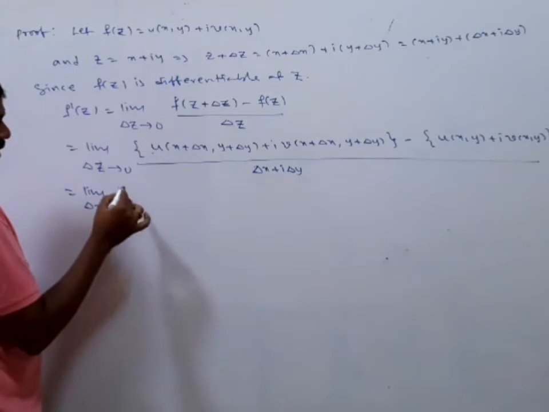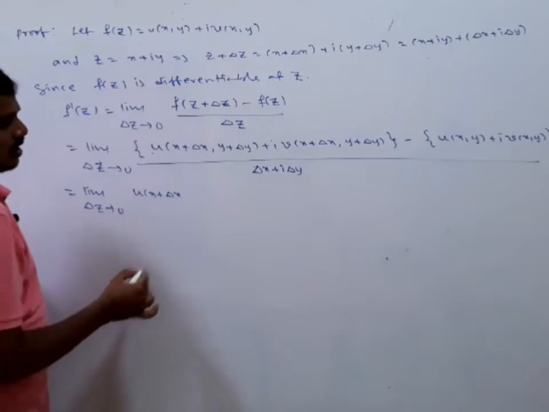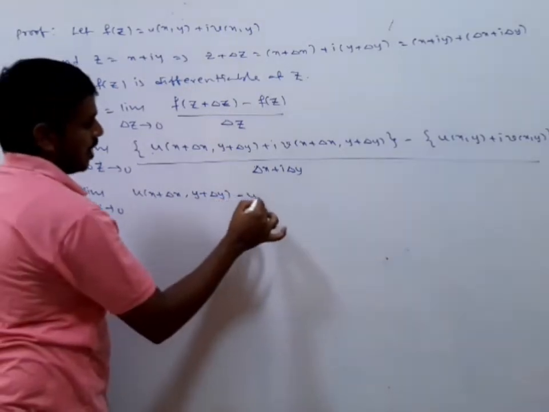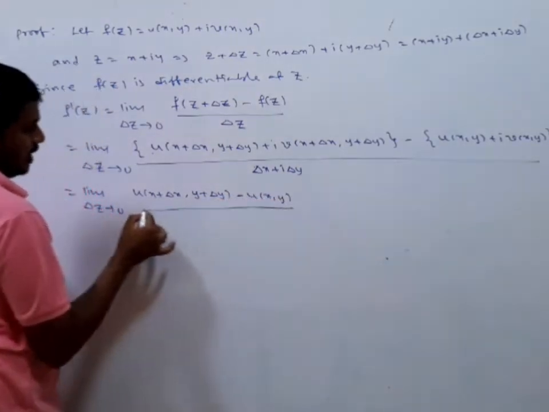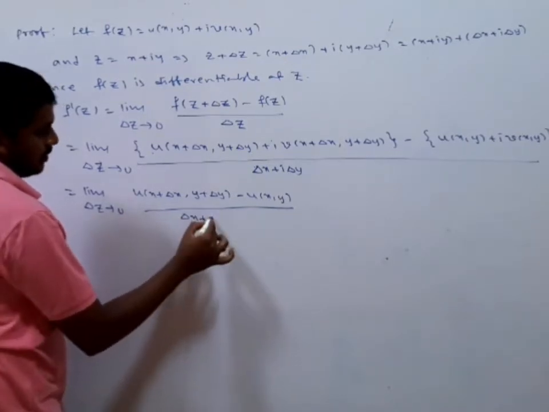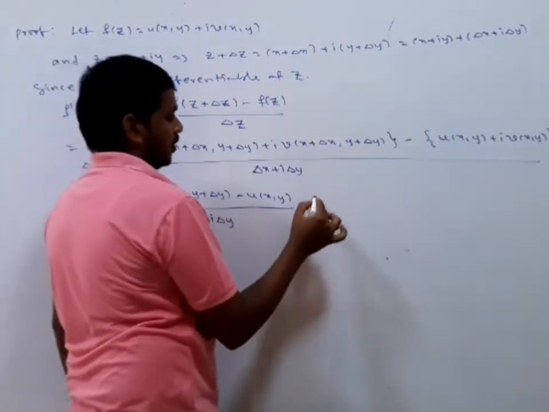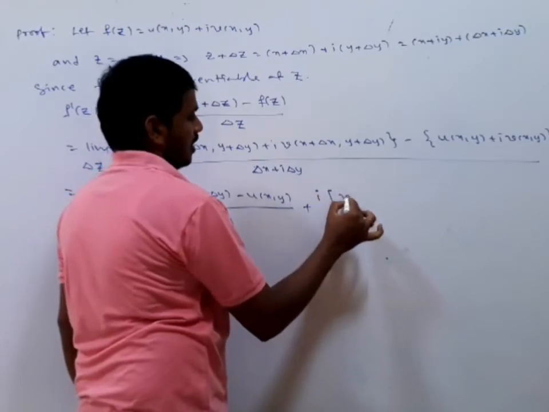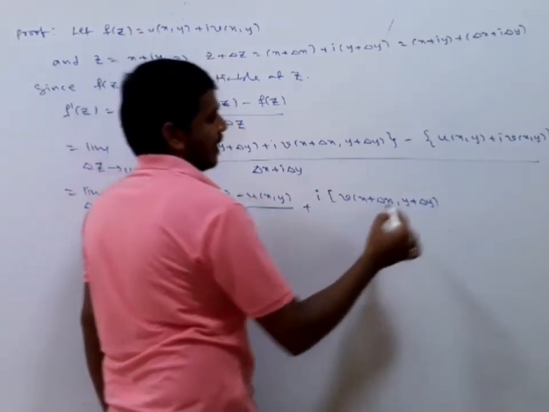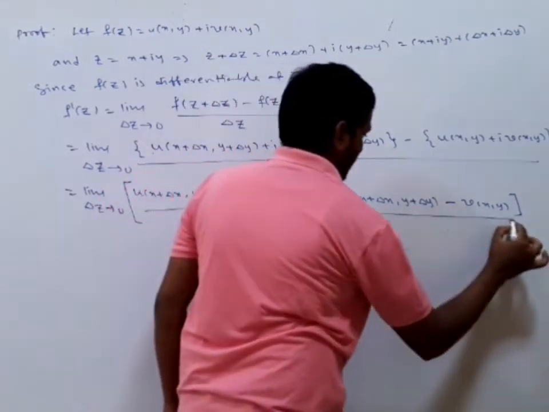For our convenience, I am writing here u of x plus delta x comma y plus delta y minus u of x comma y divided by delta x plus i delta y, plus, in this imaginary part I am going to take i common, into v of x plus delta x, y plus delta y minus v of x comma y, divided by what is that?